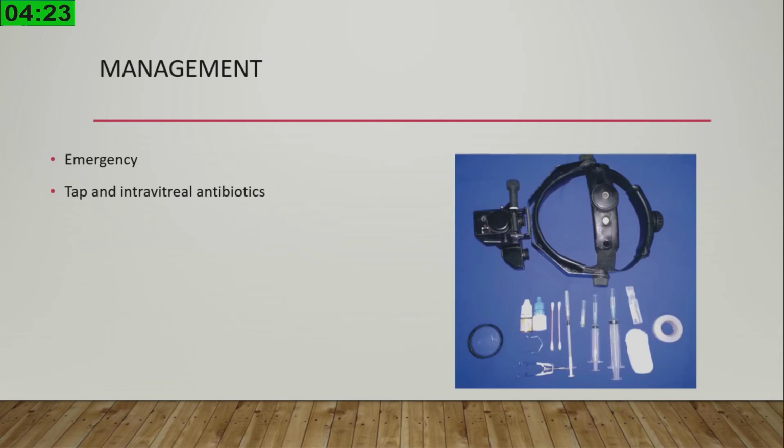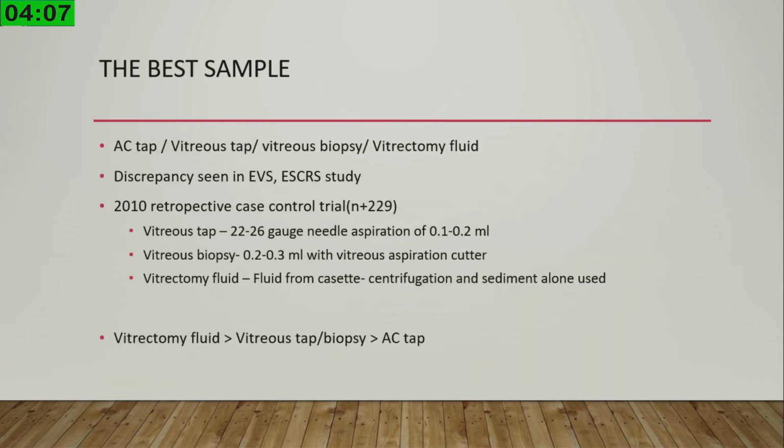Once you have confirmed your diagnosis, you have to immediately form a management plan. It's always an emergency to tackle endophthalmitis, and you have to give intravitreal antibiotic at the earliest and get a sample for microbiologic assessment at the earliest. So what is the best sample? The best sample is always a vitreous sample. All studies have shown vitreous to be the best sample.